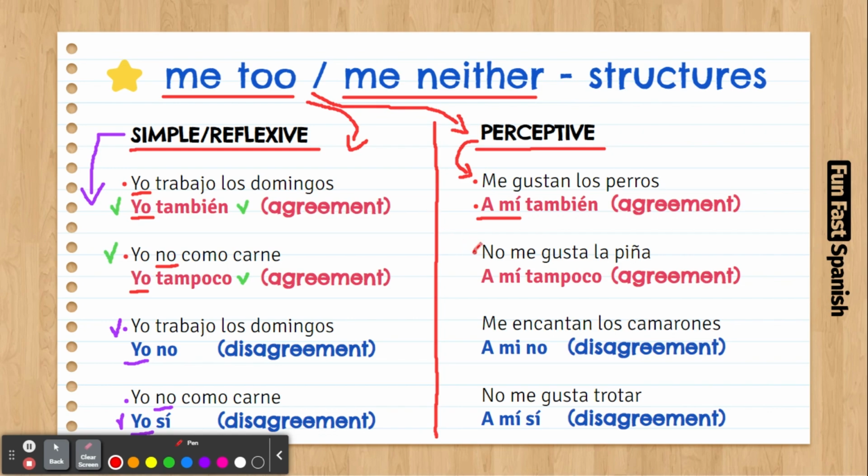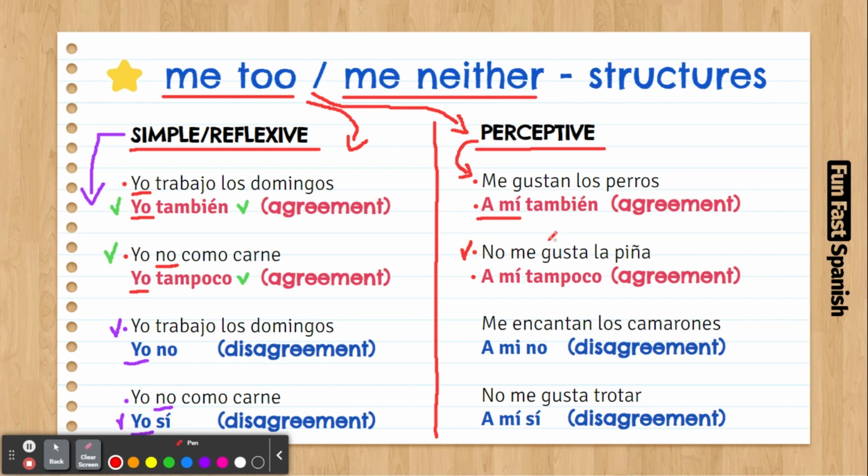No me gusta la piña. Piña is a pineapple. No me gusta la piña. A mí tampoco. So here you're saying that you don't like a pineapple either, right? So that's how you agree with a negative statement.